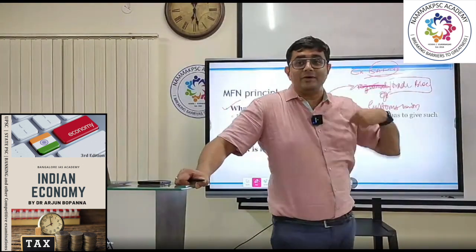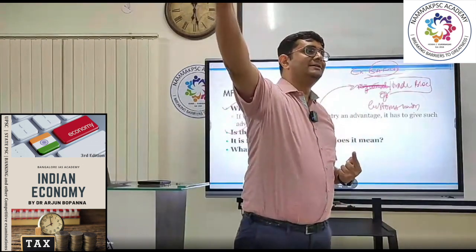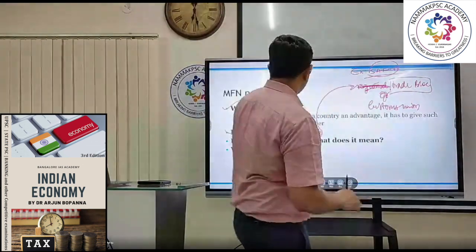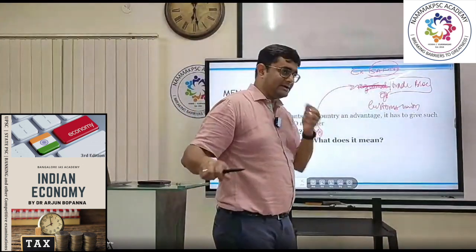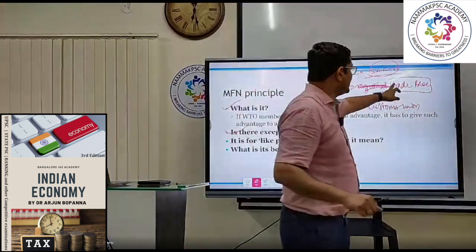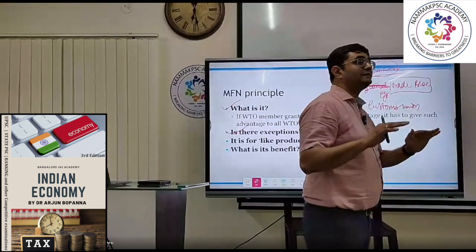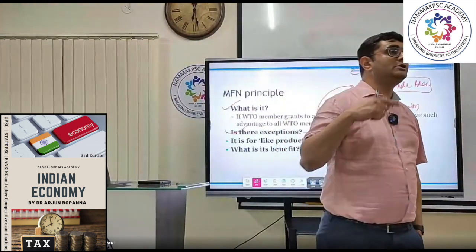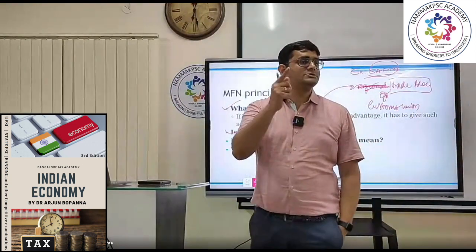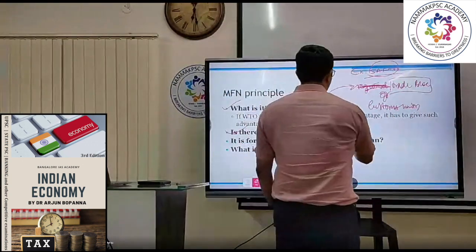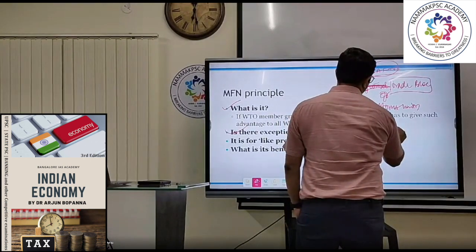Since we have given them the benefit, should we give it to China? No, because this is an exception under the MFN principle, where it says that if a benefit is given within a trade bloc or a customs union, that benefit need not be given to members outside the bloc. Understood? That's one exemption. The second one is when the benefit is given to LDCs.